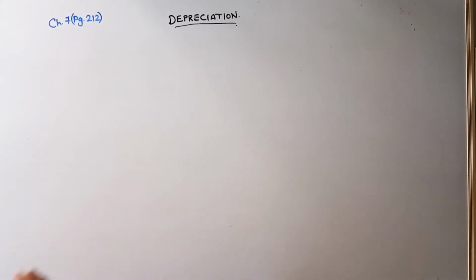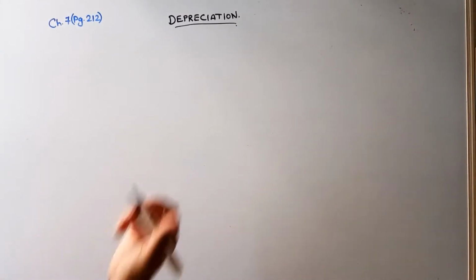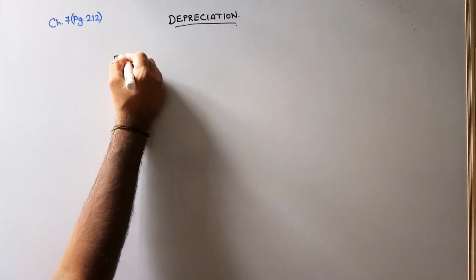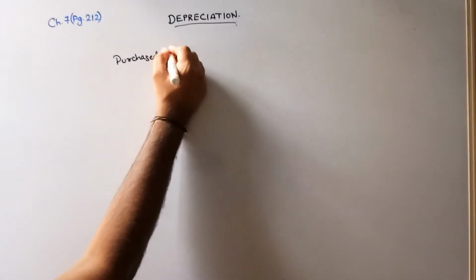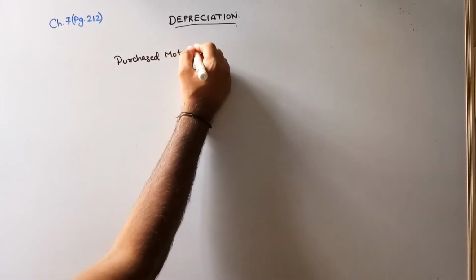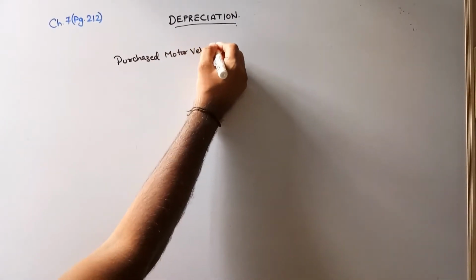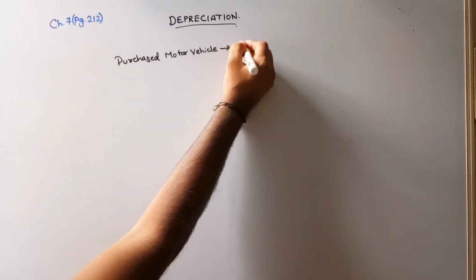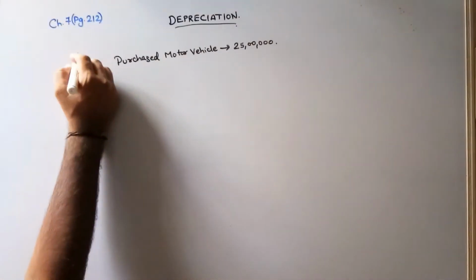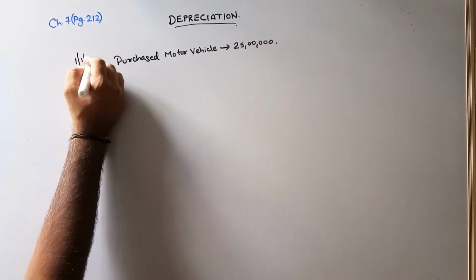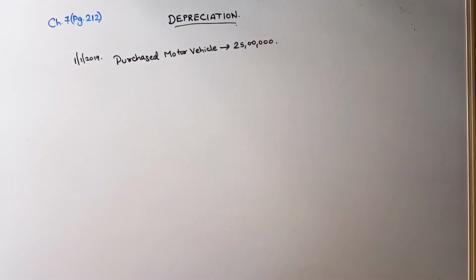Now how does the value decrease? Let's say today I purchased a motor car, a motor vehicle, for 25 lakhs. This was on the 1st of Jan 2019. On the 1st of Jan 2019 I purchased a vehicle for 25 lakhs.